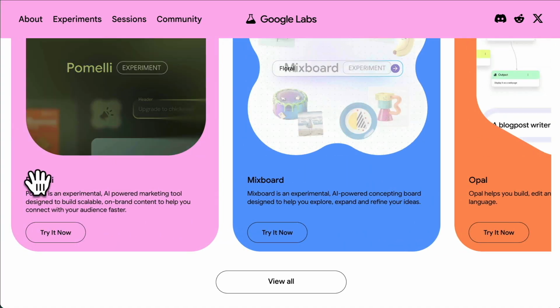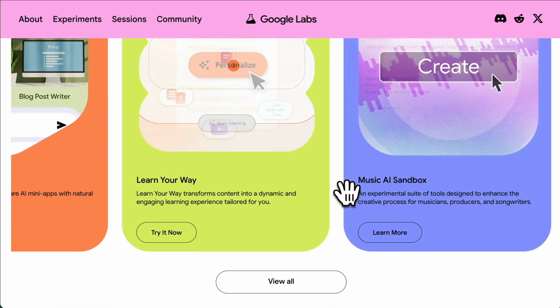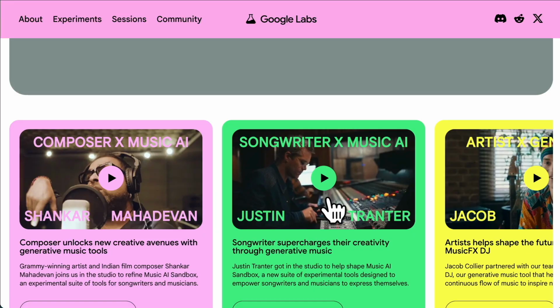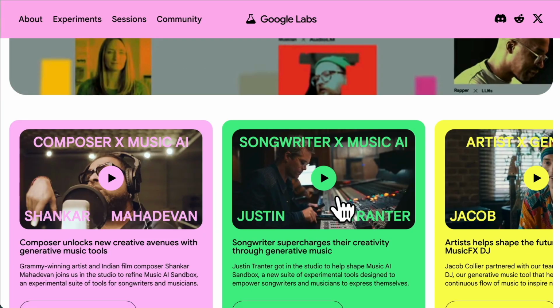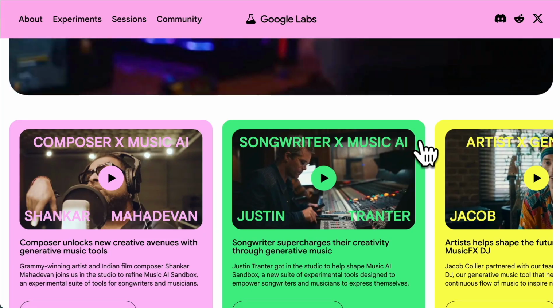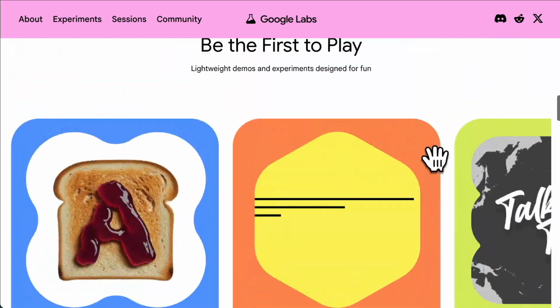Whilst that's generating, Google Labs is creating so many new experimental tools. And you can see them all here. Obviously it mentions Pomelli here, but there are many, many more. So that's a good place to look just to see what they're working on. And remember, all of their tools that people use now regularly all started here first in experimental mode.